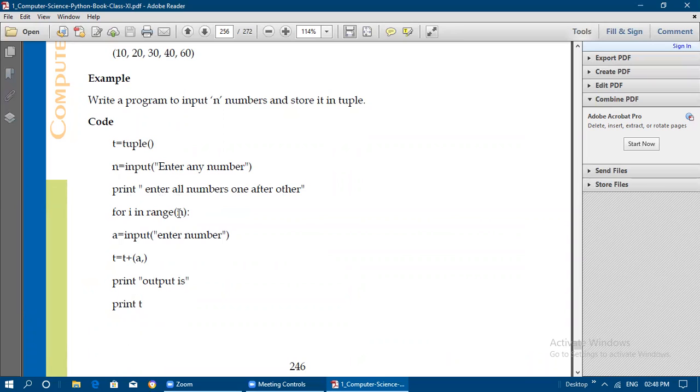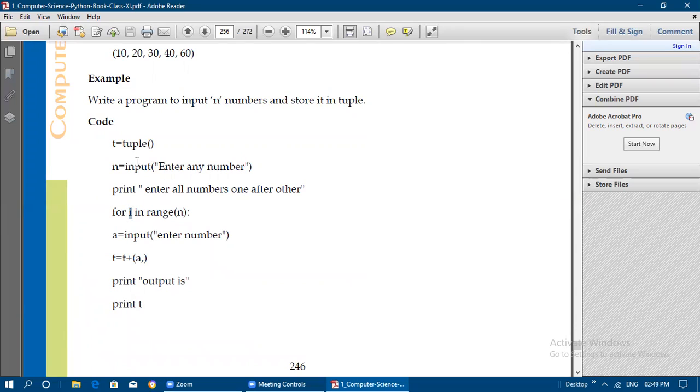If you want to get more than one number from the user, you compulsorily need to use a for loop. So for i in range of n. If n is given as 3, up to 3 values it will get. The i value will go on up to 3, and when it reaches 4 it will come out of this statement and print the output. Now inside the for loop, i is a loop variable, a is equal to input enter any number. So this number is going to be a value for the tuple.